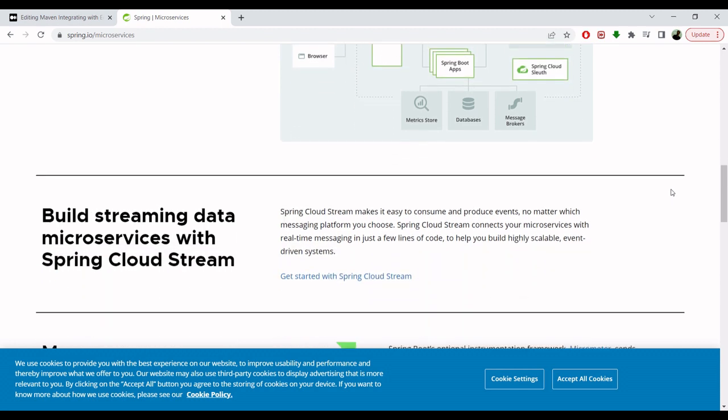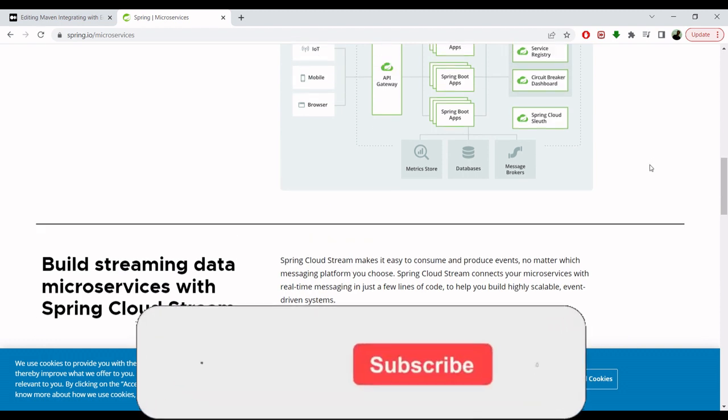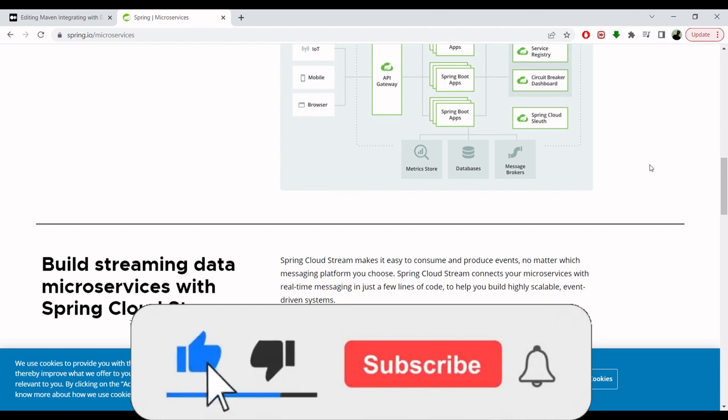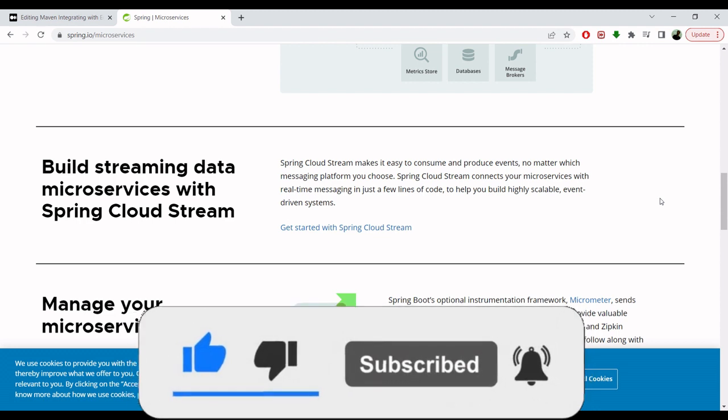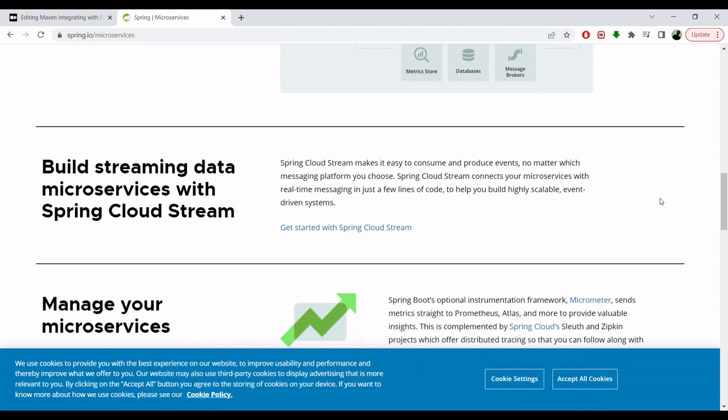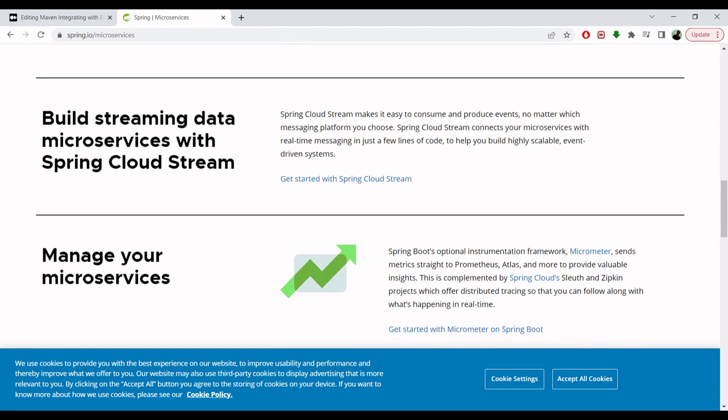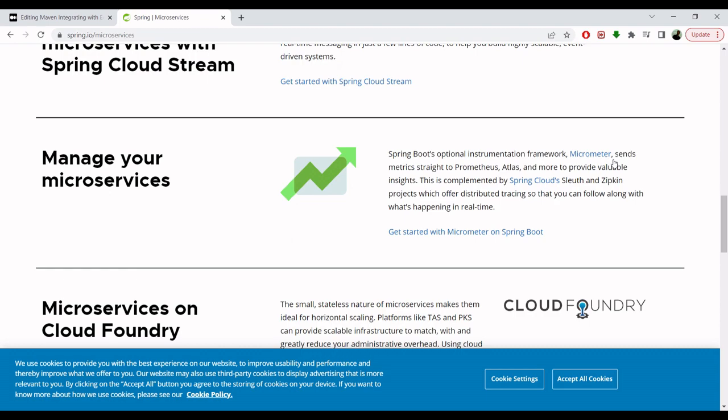There are many hidden gems that you have to find by exploring yourself and diving deep into their platforms, and see what you can achieve or what you want to do in your development or in your projects, and you will find many things here. Then here, building streaming data microservices with Spring Cloud Stream. There are also different sections with their links where you can learn more, along with the initial starting projects.